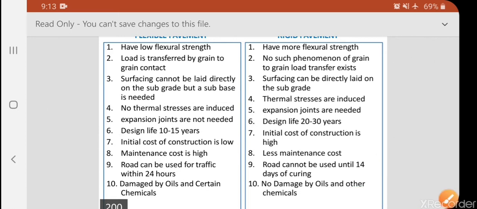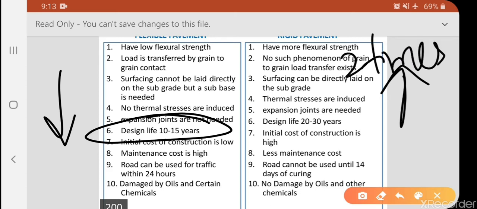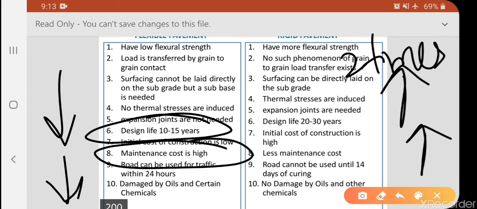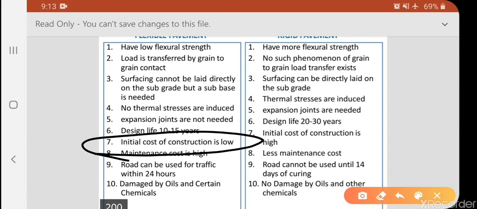Obviously the life of a flexible road will be lesser, 10 to 15 years, compared to rigid pavements, which last around 20 to 30 years, almost double. For flexible pavement, the initial cost is very low but the maintenance cost is very high. For rigid pavement, the initial cost is very high but the maintenance cost is very less.